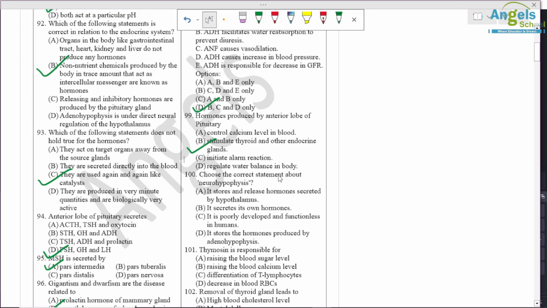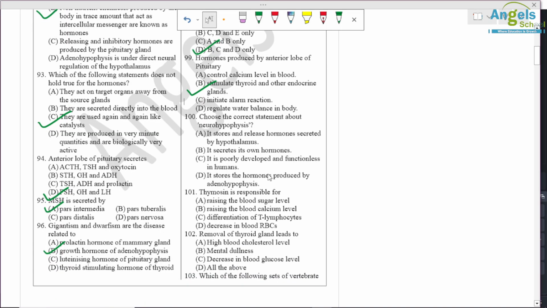Choose the correct statement about neurohypophysis. It stores and releases hormones secreted by the hypothalamus. So it is correct only. It secretes its own hormone. So wrong option. Poorly developed, wrong option. Stores hormone produced by adenohypophysis, wrong option.